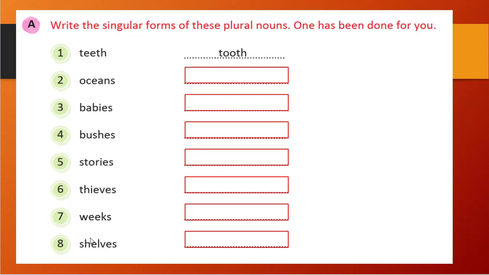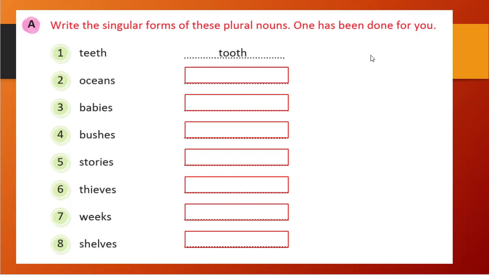On the left hand side, whatever plural form is given, we need to write down the singular form. So the first one is done. Teeth, that is tooth. This is one which changes its form itself, its spelling itself, right?